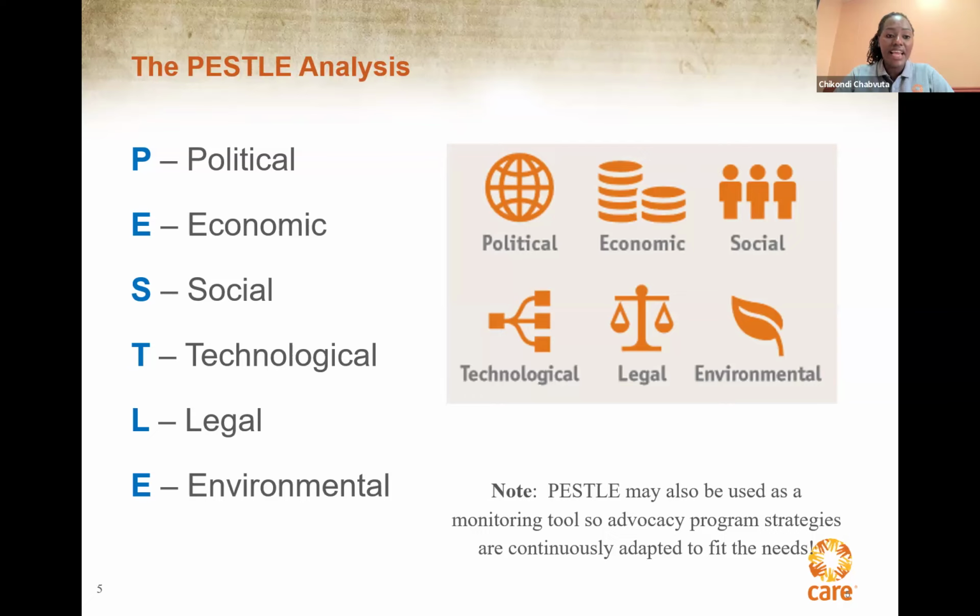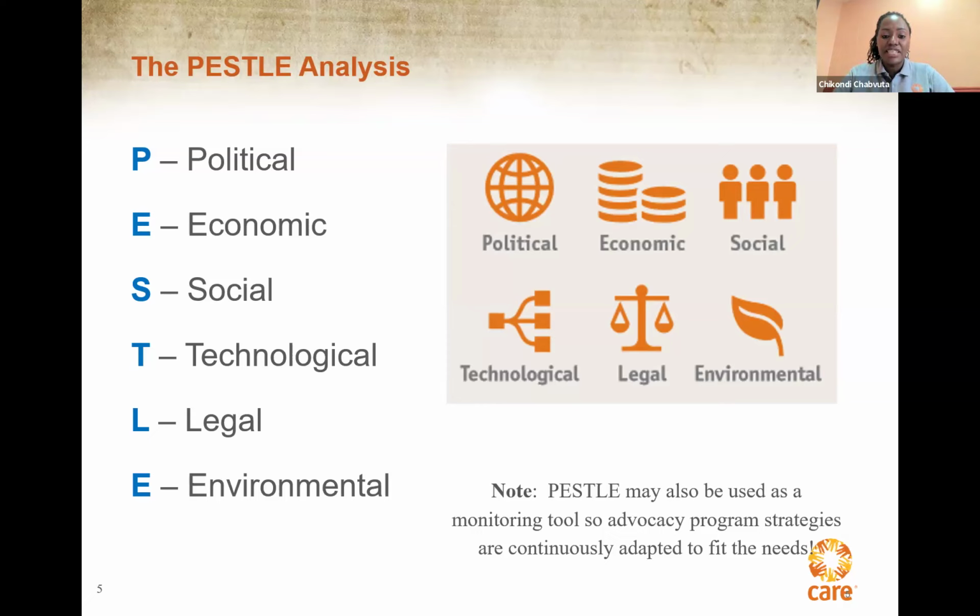So this tool, I highly recommend it. It's called the PESTLE analysis. I highly recommend that you familiarize yourself with this PESTLE analysis. And as I've said, the PESTLE stands for political, economic, social, technological, legal, and environmental conditions that make up the landscape within which your advocacy issue and strategy exists.